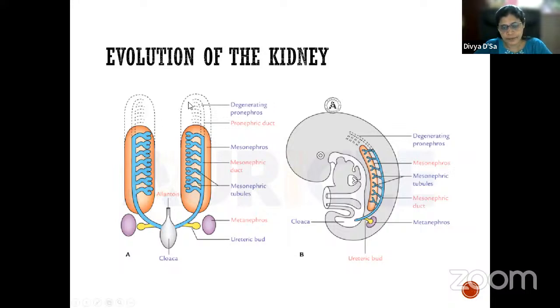Usually this evolutionary sequence of the kidney begins at the end of the fourth week, that is, at the end of 1 month of intrauterine life. Usually intrauterine life, we say in terms of weeks, especially in development. So at the beginning of the fourth week, we have the pronephros. Pronephros persists only for a shorter while, and then we have the mesonephros.